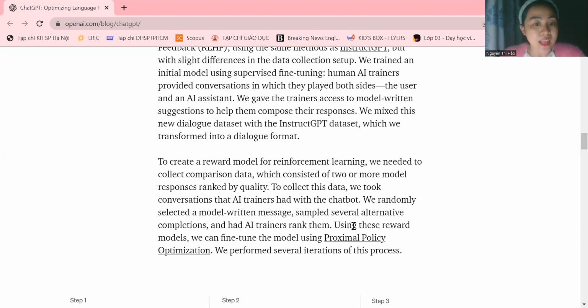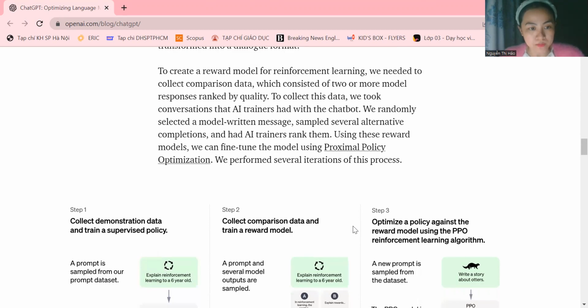We randomly selected a model-written message, sampled several alternative completions, and had AI trainers rank them. Using these reward models, we can fine-tune the model using proximal policy optimization. We perform several iterations of this process.